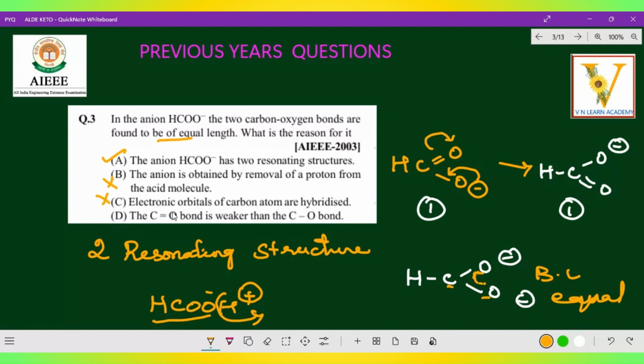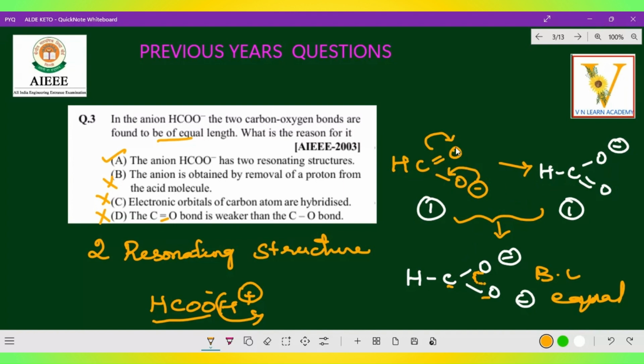Next one: the C double bond O bond is weaker than the C single bond O. See, of course, this is a pi bond, whereas this is a sigma bond. A sigma bond is stronger than a pi bond, right? So naturally it is true, but it is not related to this. They are asking about the bond length of oxygen and carbon, whether it is equal or not. Yes, it is 100% equal. Why? Because there are two resonating structures. So both are contributing over here. This also goes and that also goes. So whichever way it is going, it is equal.